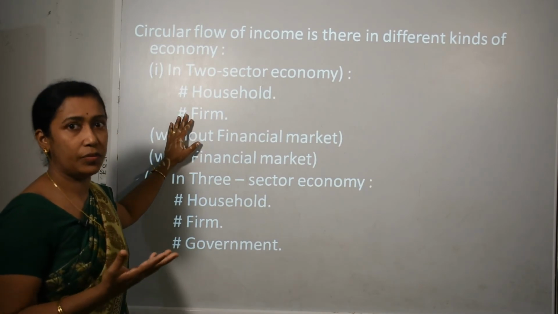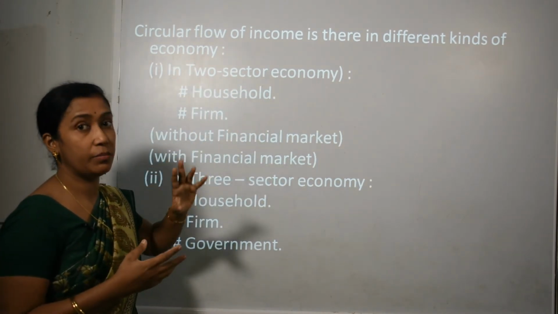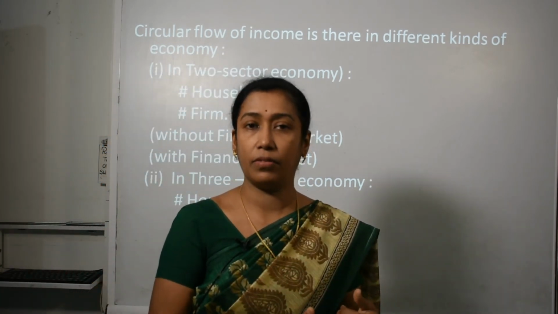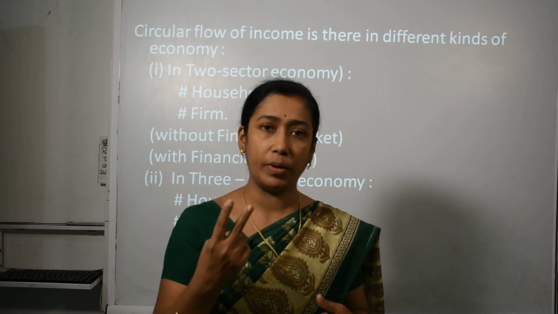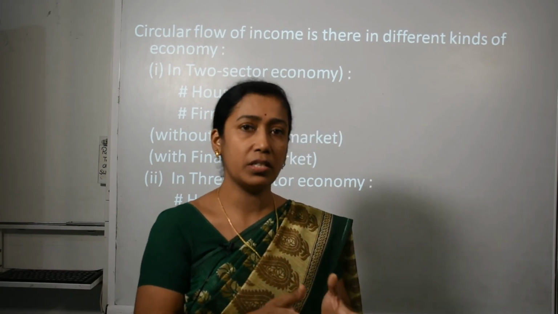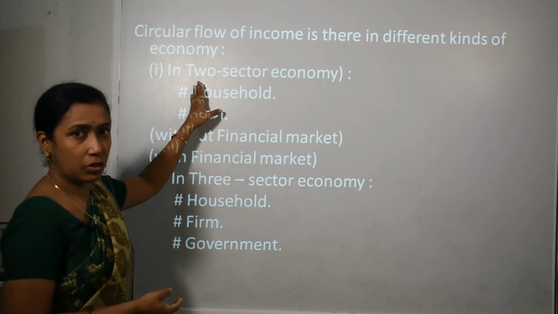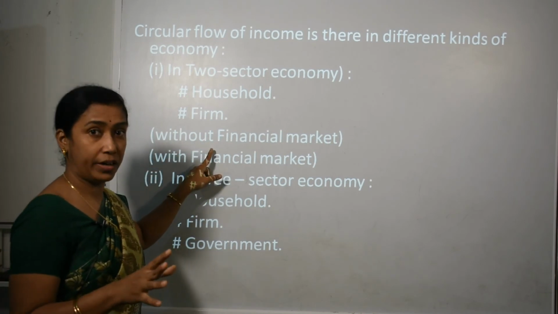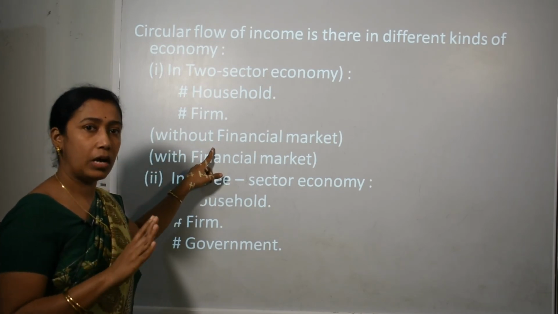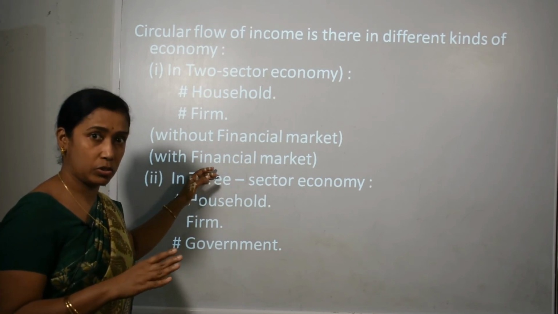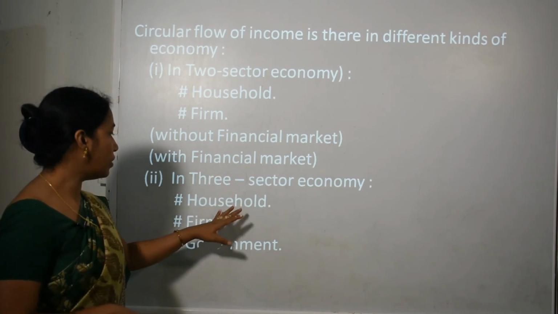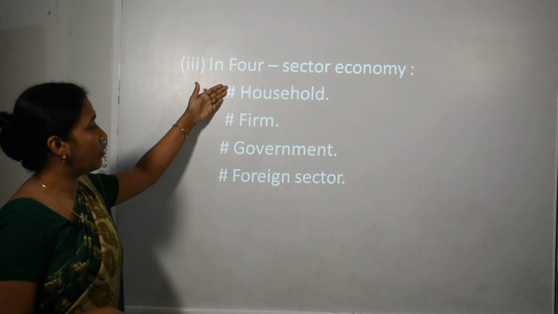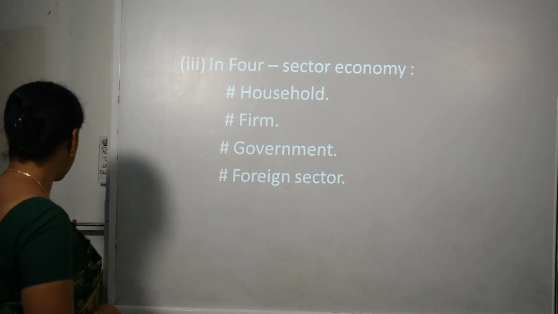Now in the next video we will look at how this circular flow of income can be divided. As I said, today we did a simple economy, that is the involvement of only 2 sectors, whereas there are 3 sector and 4 sector economies. In the 2 sector economy which we did today, there is involvement of household and firm, without a financial market. Here we did it without financial market, it can be with financial market also. In 3 sector economy we have household, firm and government. In 4 sector economy we have household, firm, government and foreign sector.